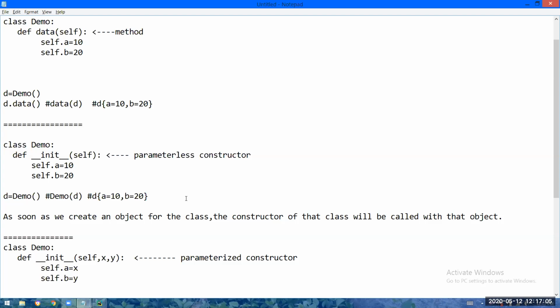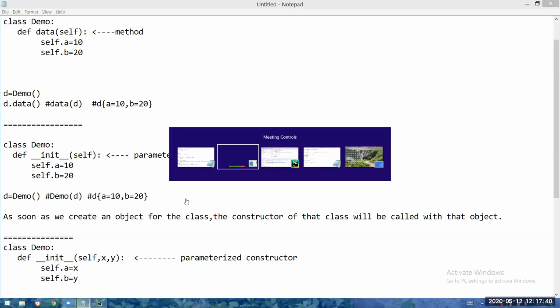If you can give your guess, yes, definitely you can. If you want to store some default values, for checking version type of thing. Okay. Any other answers? Constructor is called automatically. Sometimes we don't know what the variable value is, that time it will be used. For automatic initialization. That is the exact point. Yes. So I will tell you here.